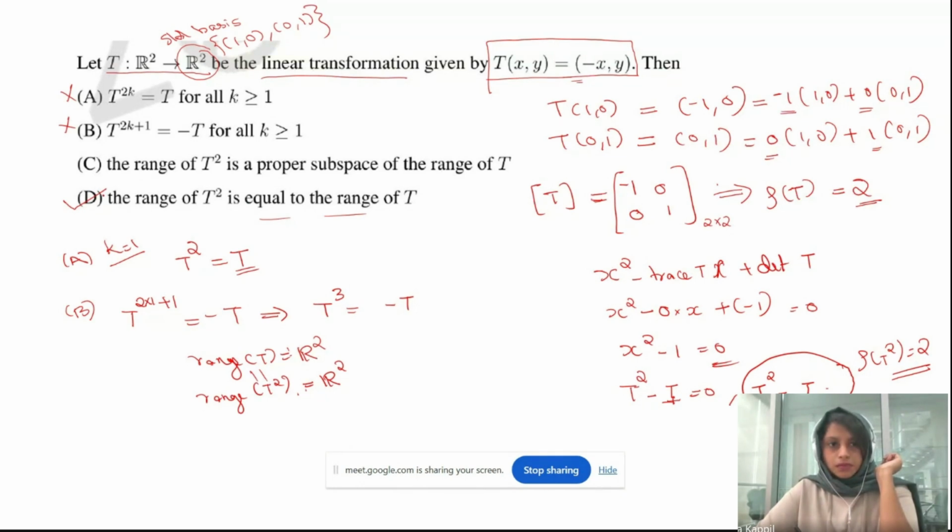Okay. What about option C? Is that correct? The range of t square is a proper subspace of range of t. No, it's not a proper subspace. They are equal, which means C is not correct. So always just look at the options and then see what we can do from the statement. So option D is the answer.